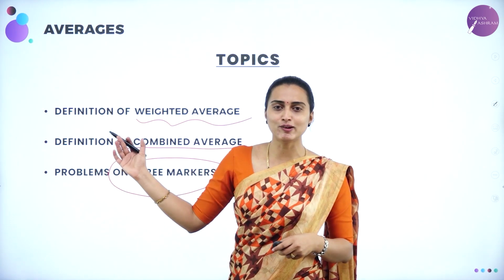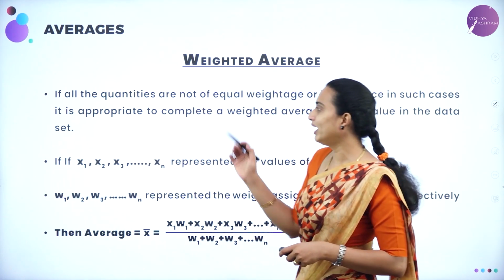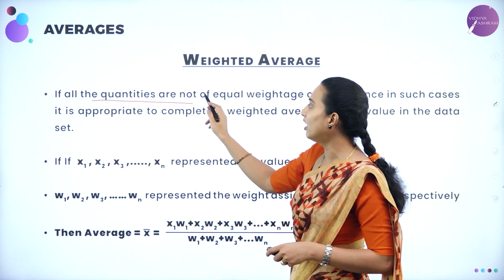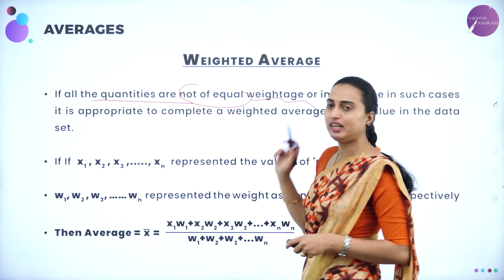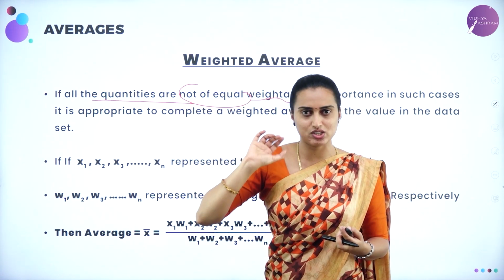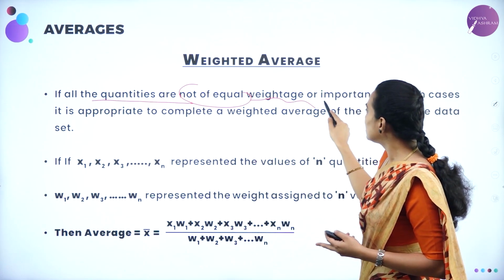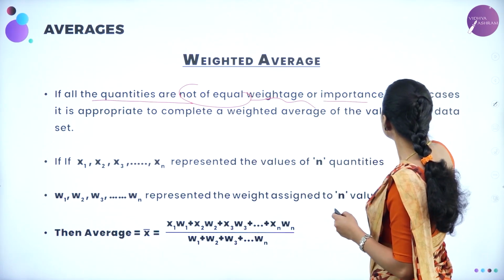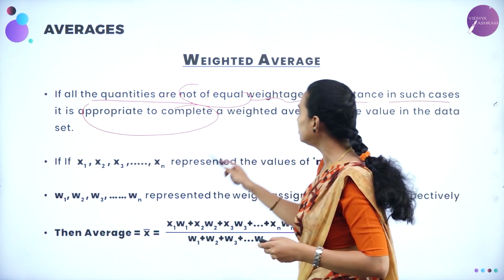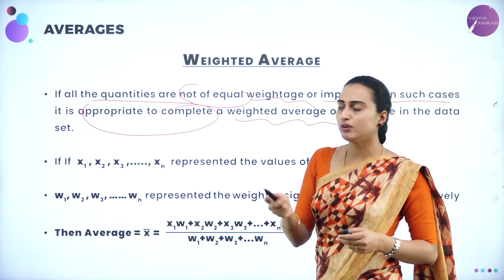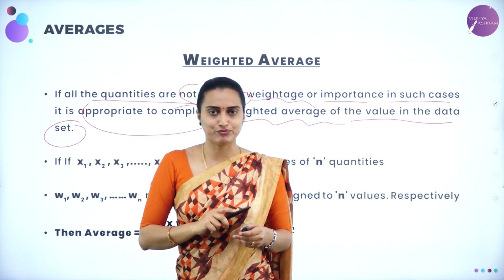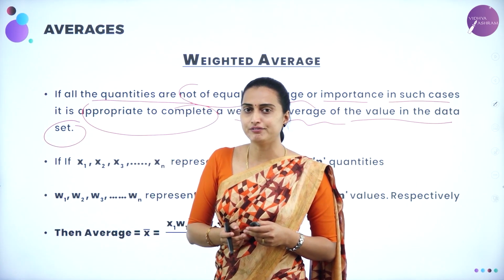Okay, now let us look at what we mean by the weighted average. The weighted average is nothing but when all the quantities are not of equal weightage. If you see the values, they will not be of equal weightage or importance. In such cases, it is appropriate to compute a weighted average of the values in the data set given. Got it?